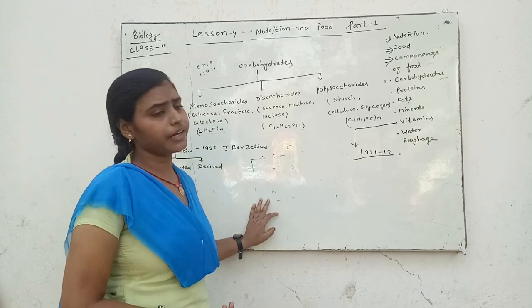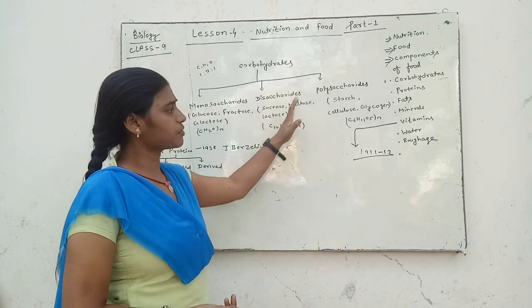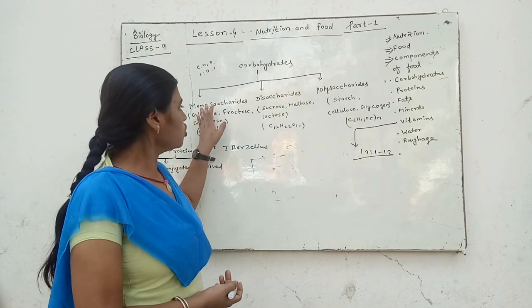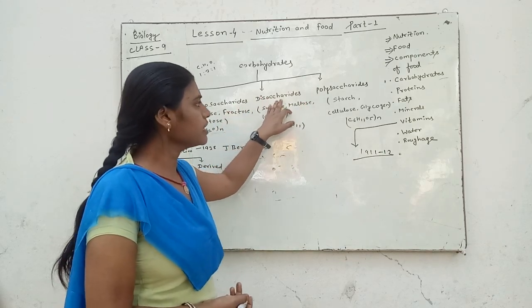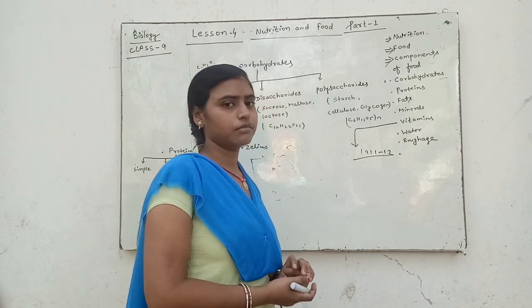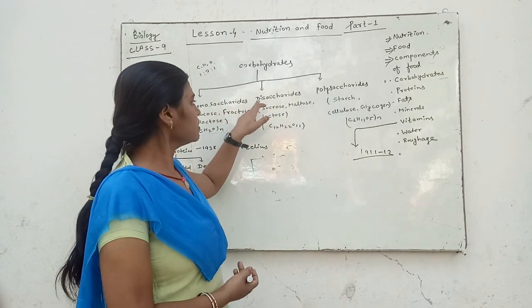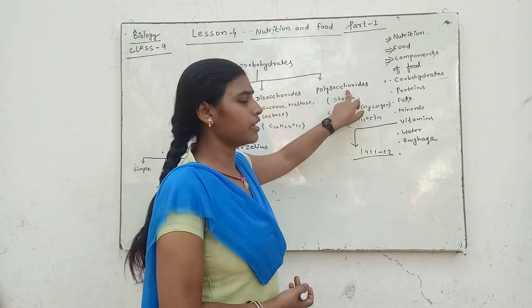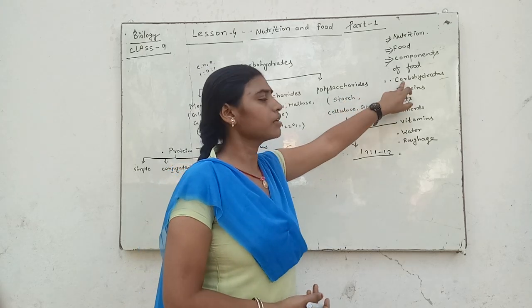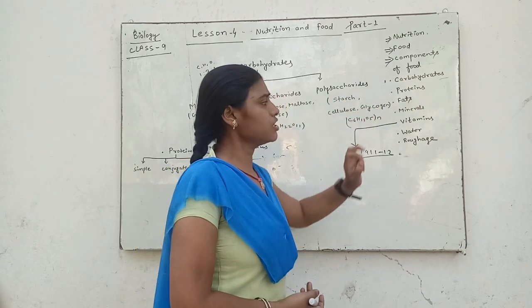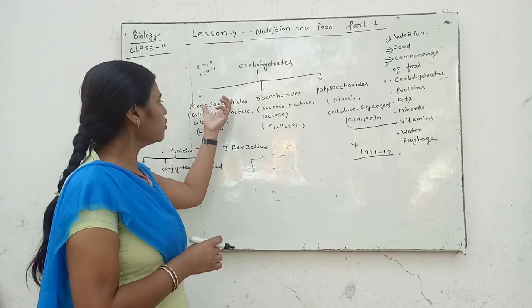They are classified into 3 groups: monosaccharides, disaccharides, polysaccharides. At first we will discuss monosaccharide.